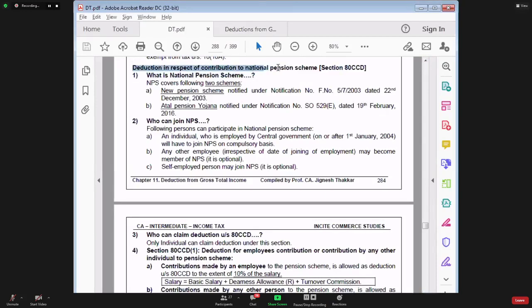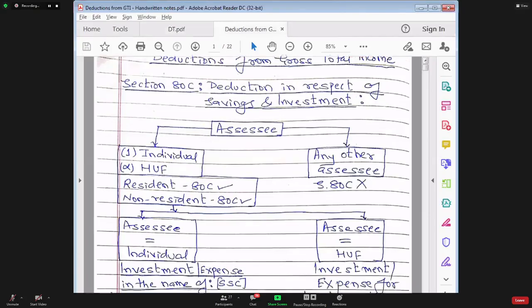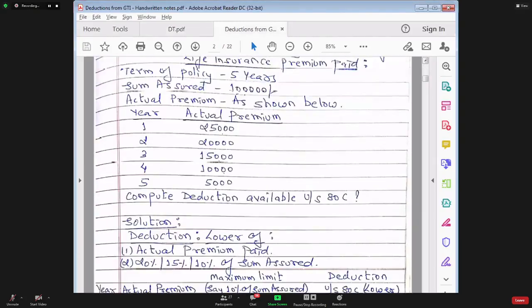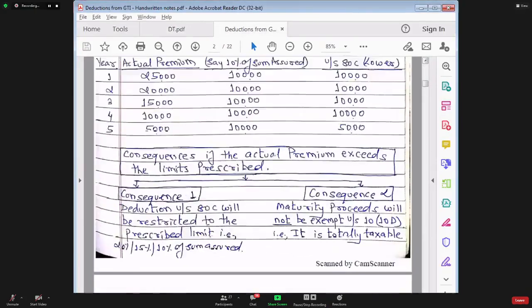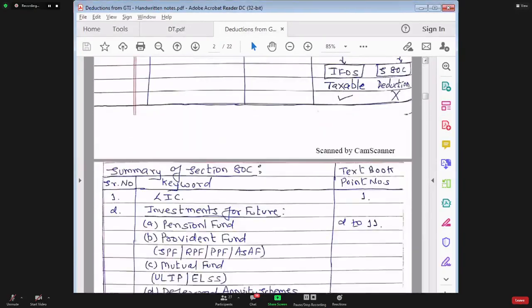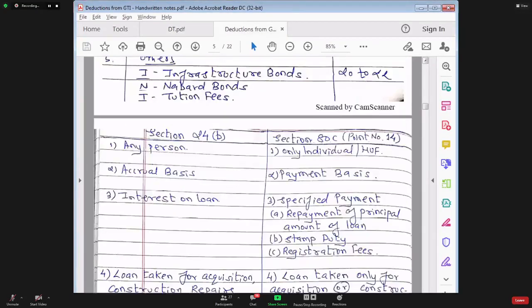Next section is section 80CCD. This is a very important section. This section has a reference in the chapter of income from salary as well as profits and gains of business or profession. So this section will be discussed from the point of view of the income from salaries chapter, the profits and gains of business or profession chapter, as well as the deductions chapter. I have a handwritten note for you. From these handwritten notes only we will understand this section.